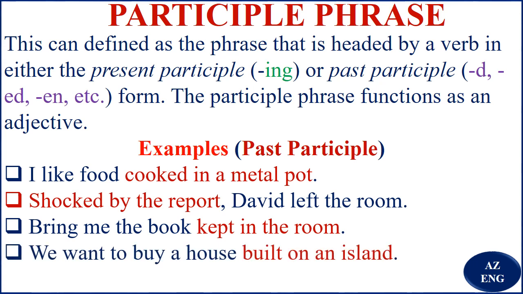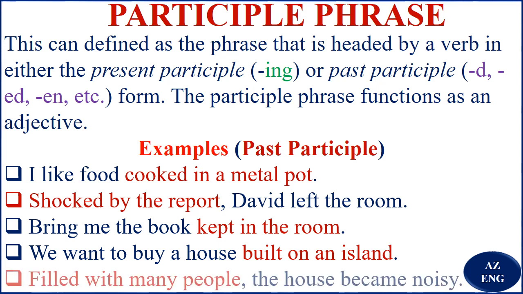We want to buy a house. Like which type? The type built on an island. You see, this is an example, it's not reality. So we want to buy a house built on an island. Built on an island is our participle phrase. It talks about what? It talks about the house. Filled with many people.